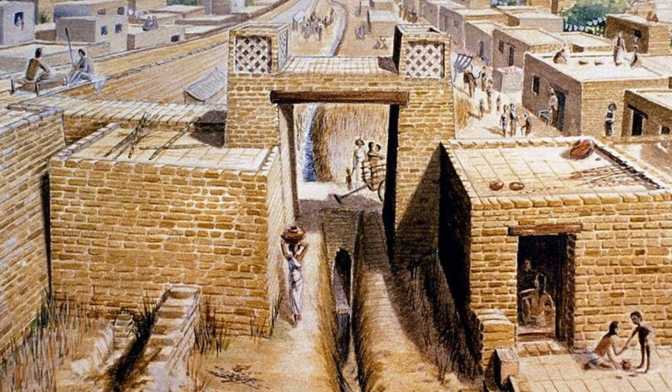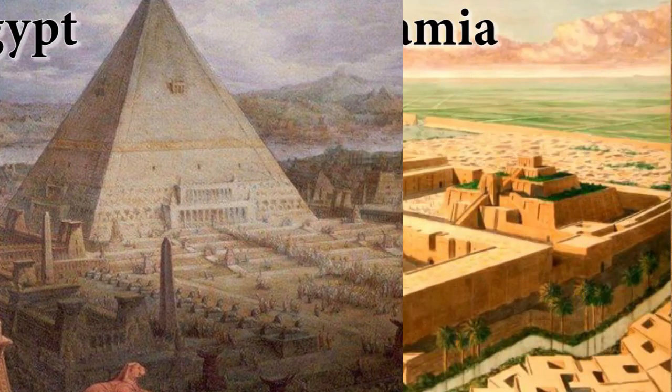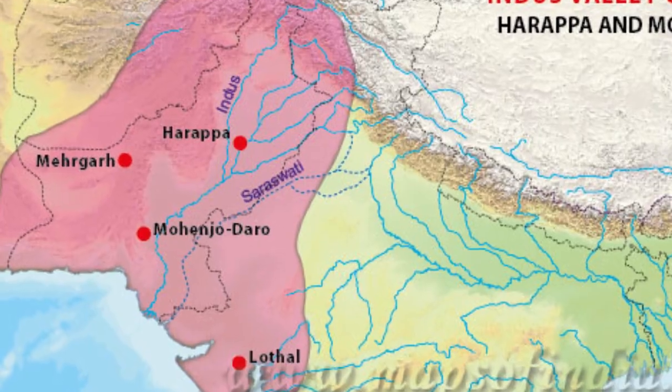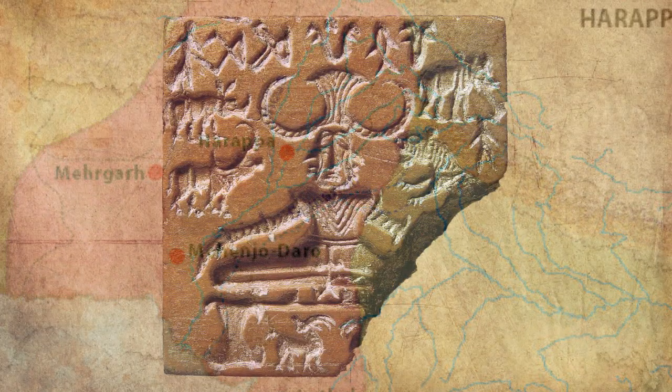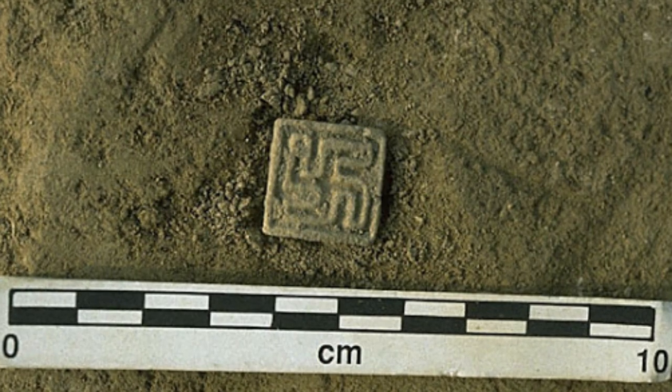Indus Valley Civilization was one among the three oldest civilizations along with ancient Egypt and Mesopotamia, with a population of about 5 million people living around the area of the Indus River, who worshipped Pashupati Mahadev. The origin of the swastik symbol can be traced back to Indus Valley Civilization.